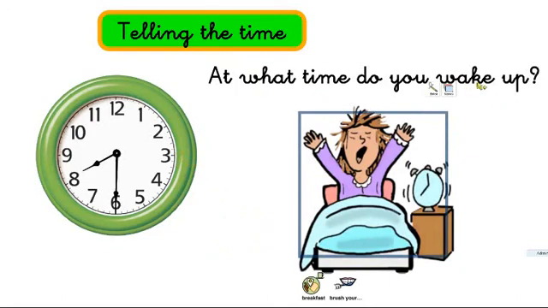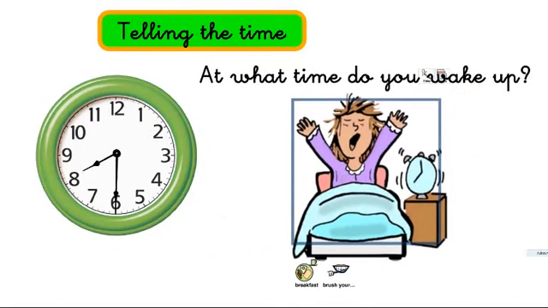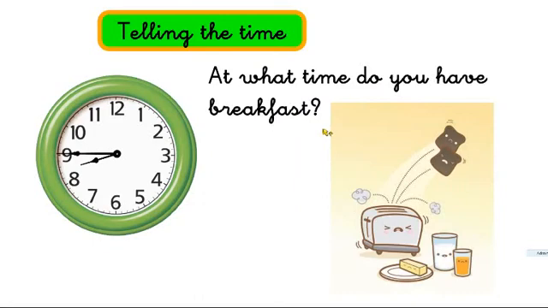So, at what time do you wake up? The long hand, the minute hand, is pointing to 6, so it has to be half past. And this is the hour: 8. Half past 8. Excellent. What time do you have breakfast?